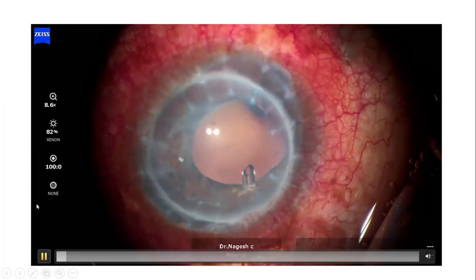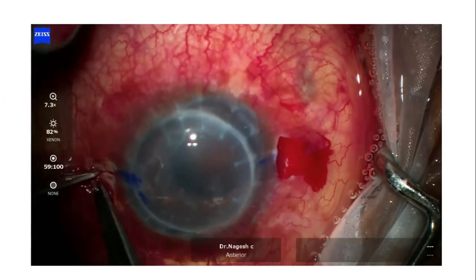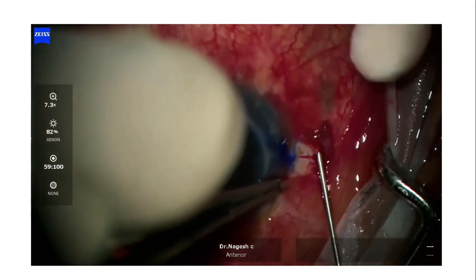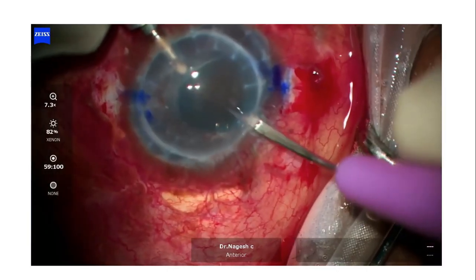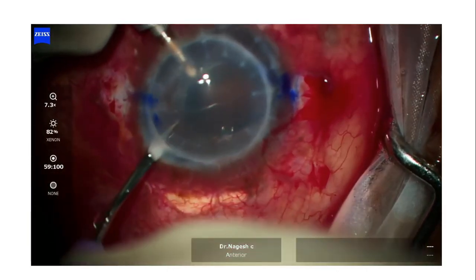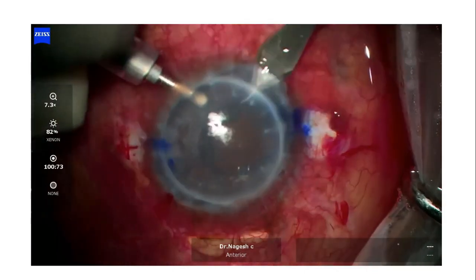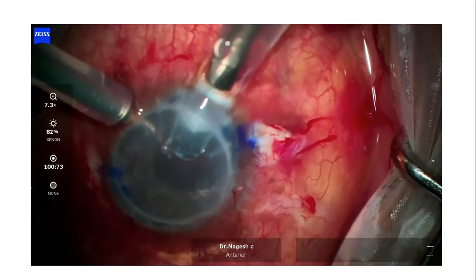So in these cases I prefer a very simple way: foldable lenses injected into the AC and then placed in a Gabor-like technique, where I make tunnels at the 3 and 9 o'clock positions and a small side port to handle the lens. You just make sure that you remove all the membranes that are adhered to the iris. A small incision at the inferonasal part. This is a very unconventional way of doing it.